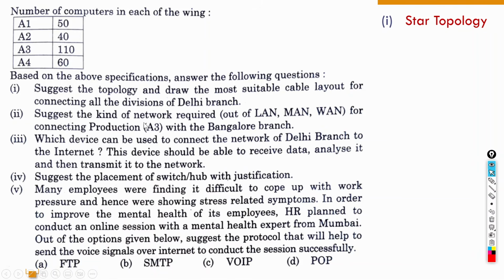Now suggest the kind of network required. So out of LAN, MAN, WAN for connecting production A3 with the Bangalore branch. मतलब दिल्ली को बैंगलोर से कनेक्ट करना है तो ultimately we'll use a WAN. So the correct answer for the second is WAN.